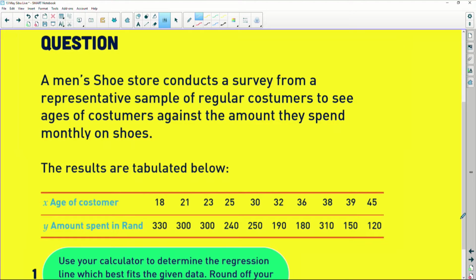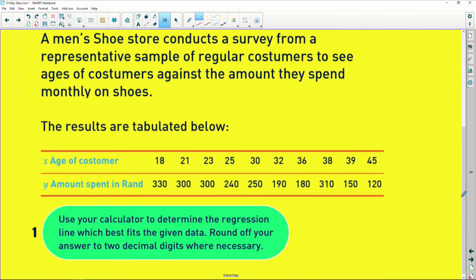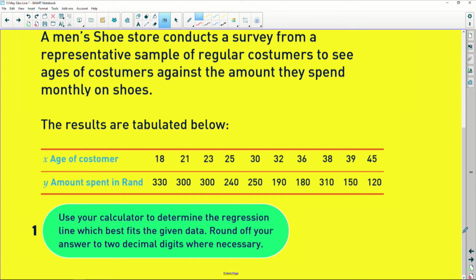A very interesting thing that you'll see here is the data is actually not a lot. The regular customers are not a lot because this is a men's store. But if it was women, we'd probably need the whole show to just analyze this data. But anyway, we are not there, we are here. Okay, fine. You can see clearly there's the age of the customers and the amount of money they spend. You'll even see that it's not a lot of money because women don't buy a lot of shoes anyway.